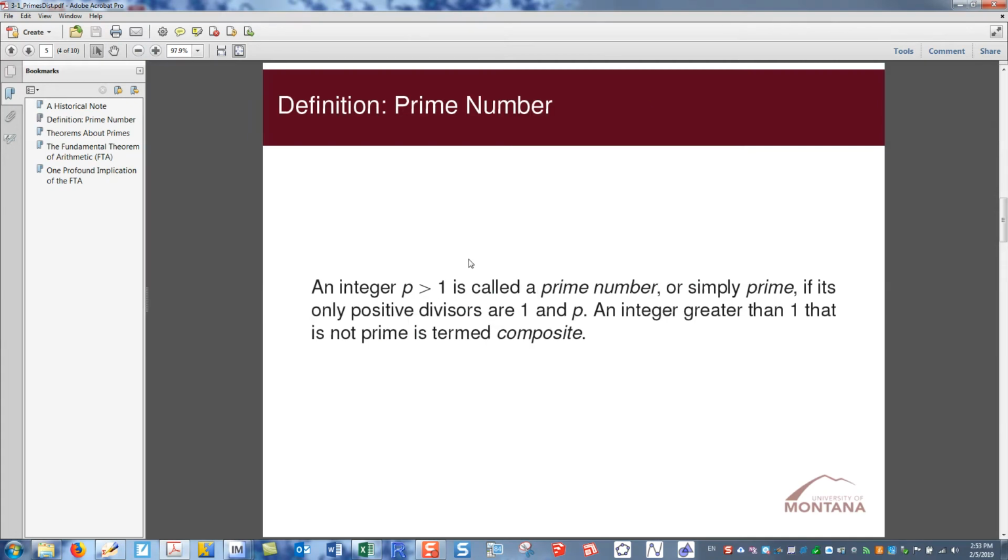So what is a prime number? The definition for prime number is varied, but the one that your textbook author uses is this one. He says an integer p greater than 1, strictly greater than 1, is called a prime number, or simply prime, if its only positive divisors are 1 and p. An integer greater than 1 that is not prime is termed composite.